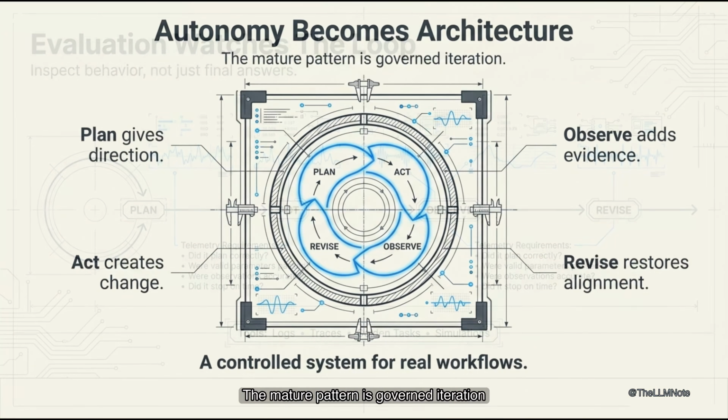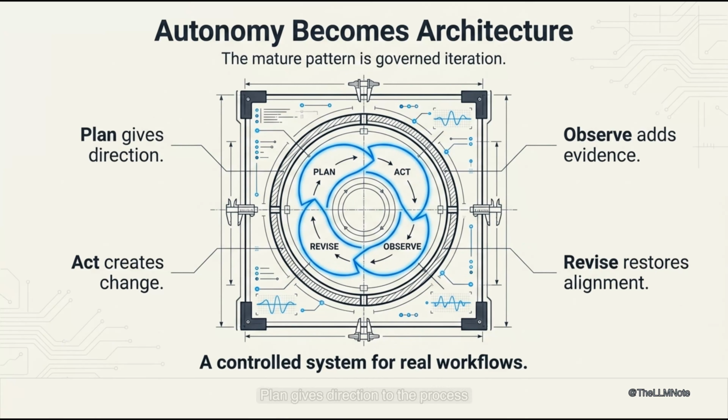The mature pattern is governed iteration. Plan gives direction to the process. Act creates meaningful change. Observe gathers real-time evidence. Revise restores alignment with goals. When constrained by back-end policy, tool design, observability, and oversight, Claude becomes more than a chatbot. It transforms into a controlled agentic system. It can navigate real workflows safely without losing safety, context, or accountability.